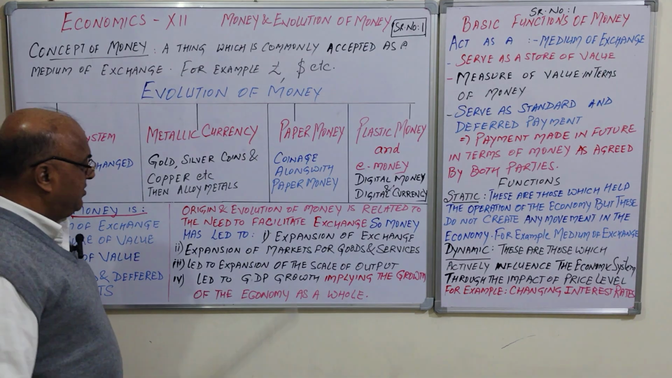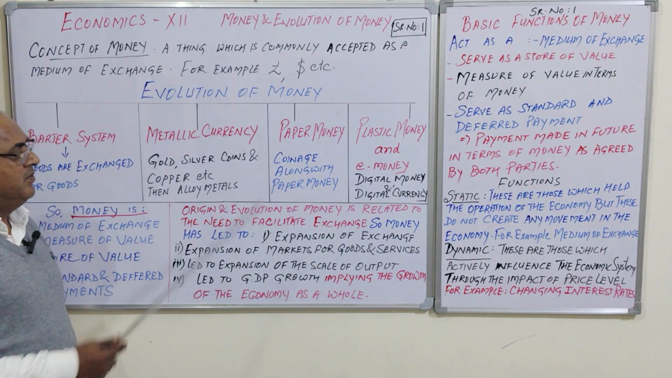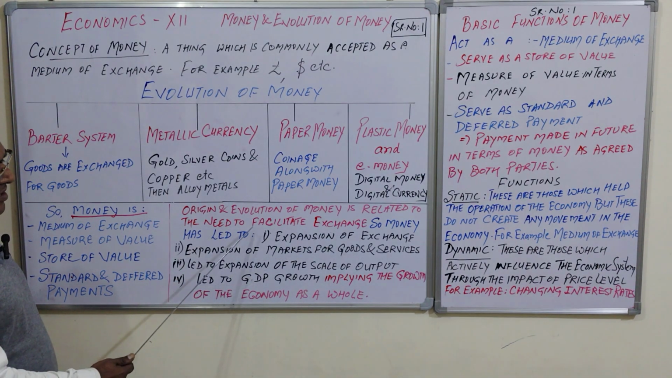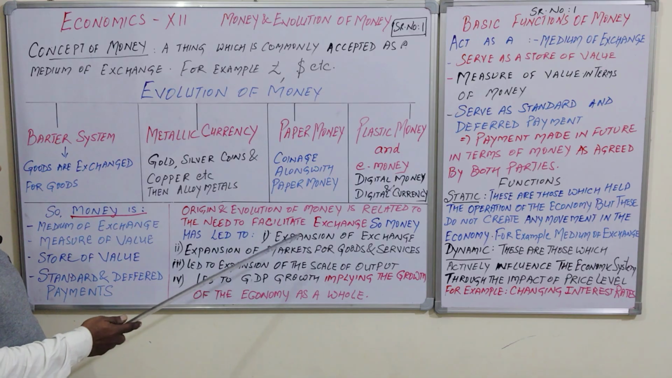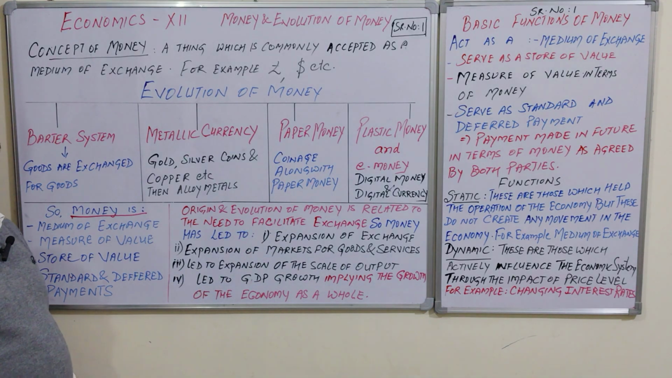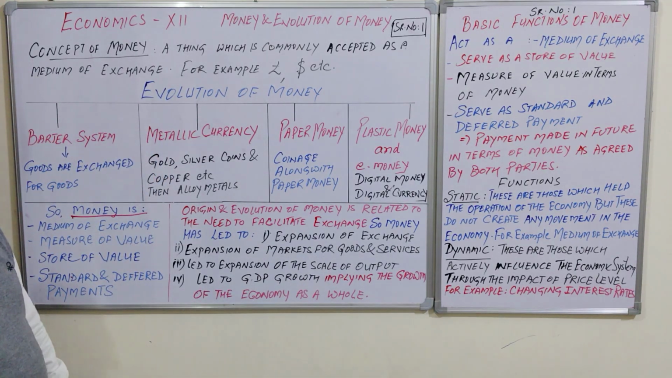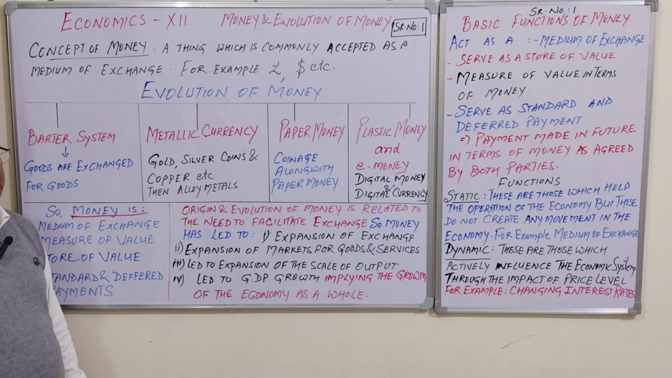Now the next question, origin and evolution of money, which we discussed, and evolution is related to the need. As our demand, desire, wants are increasing, so need of money is there. It helps to exchange. So money has led to, number 1, expansion of exchange of goods and services, expansion of markets for goods and services.